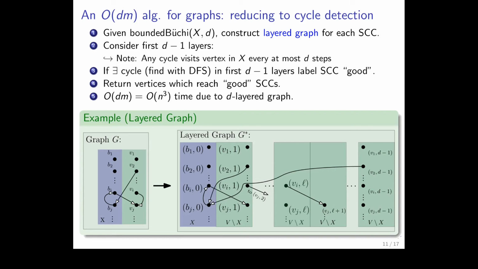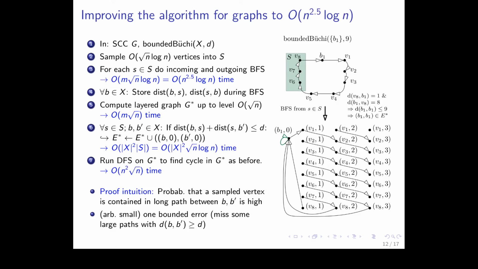We just find a cycle in the layered graph now, G star, and if we can find a cycle in this layered graph G star, we label the whole SEC as good, because obviously the SEC can reach the cycle, and then return all vertices which can reach a good SEC. Okay, that's a very easy algorithm, very straightforward, but it's in O of n to the 3 time due to the fact that we describe this D-layered graph which has dm edges. And cycle detection, also the construction, takes number of edges time. Okay, that's it.